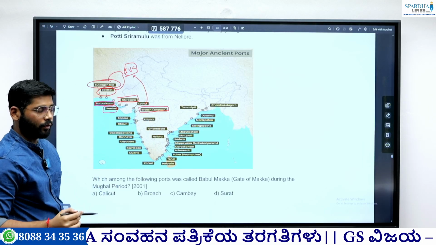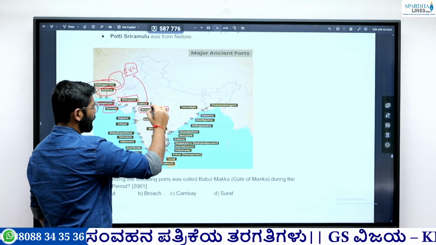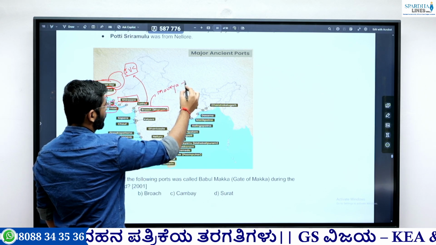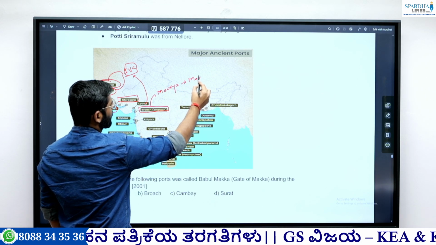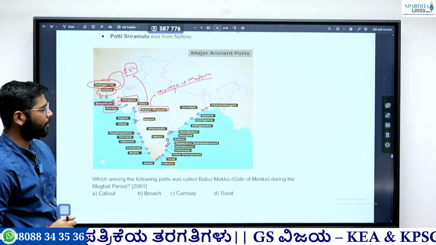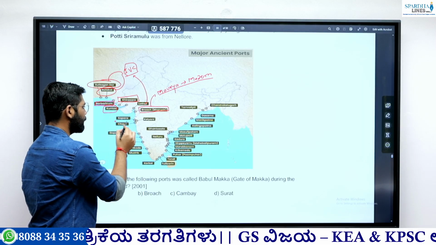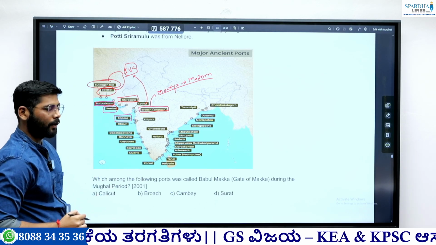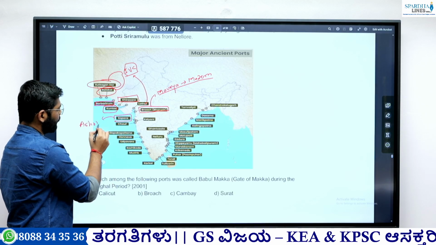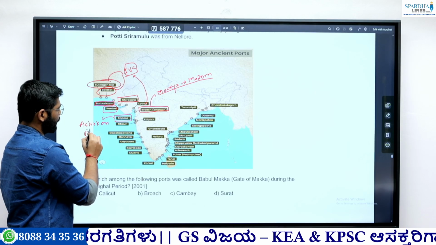This port is famous from the time of the Maurya period. So from the Maurya period till the modern British period, this port is famous. So nearly all the North Indian dynasties ruled over it. So this is important. Then Sopara, this port is also significant because we found the Ashokan pillar inscription here. So this is important.